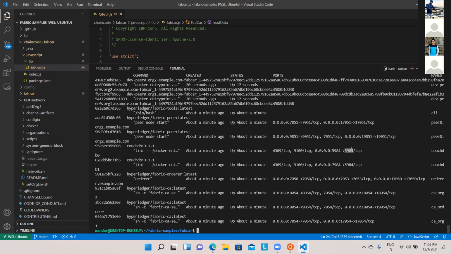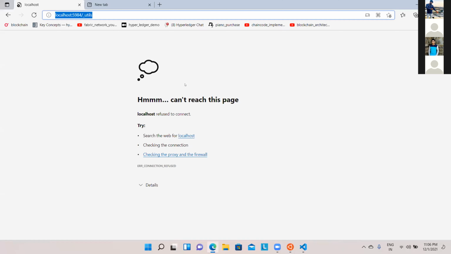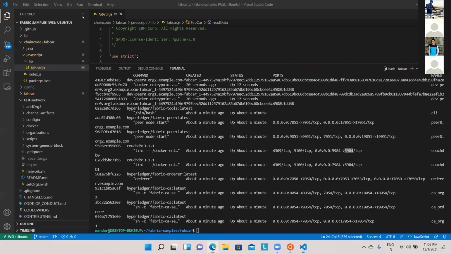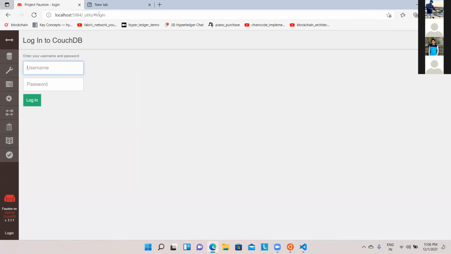Let me show you whether you can, in fact, look at that CouchDB. To go to the CouchDB, you have localhost:5984, the same port number, 5984/_utils. You have to just say enter. It will ask you for a username and password.